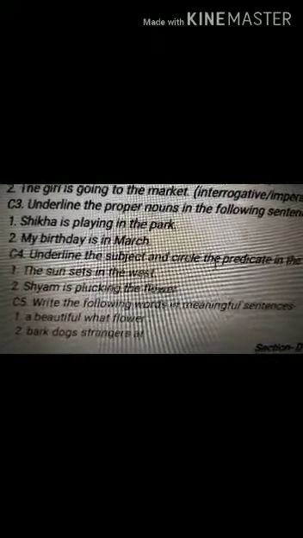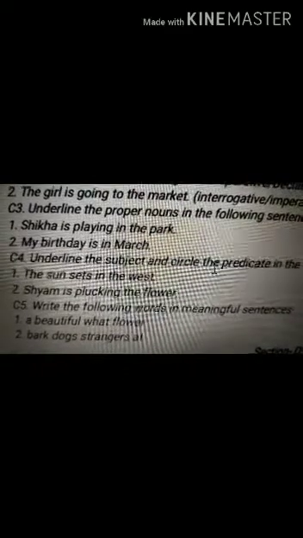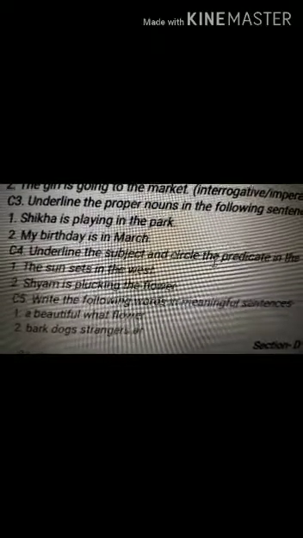So here, who sets in the west? Ask the question from yourself, that is, who sets in the west? The sun. So the sun is the subject. Now the other words in the sentence are the predicate. So you have to underline the sun and then circle the rest of the part of the sentence, that is, sets in the west. Then next is, who is plucking the flower? Here Shyam. So Shyam is the subject and the rest of the words are the predicate, that is, plucking the flower.